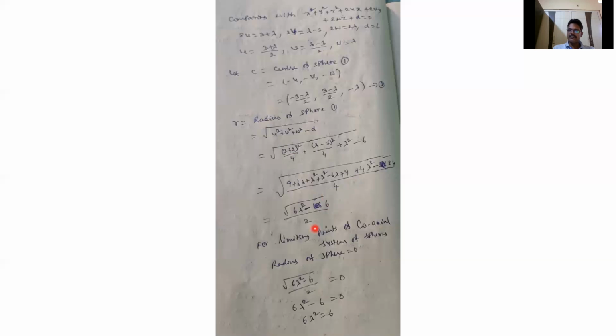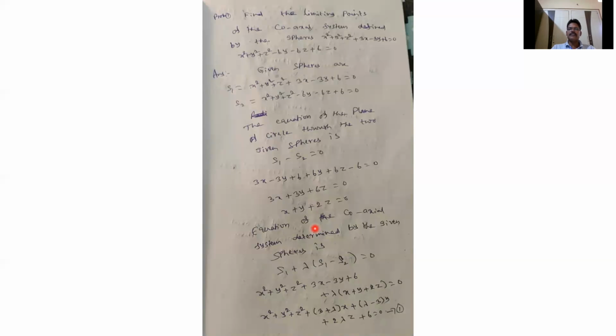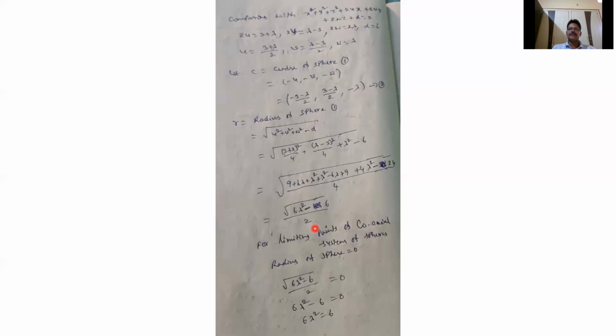Now we have to find the limiting points of the coaxial system of spheres. Limiting points are point spheres, meaning the radius is equal to 0. So for the limiting points of a coaxial system of spheres, r = 0. To find the limit points, we set the radius of the sphere to 0.